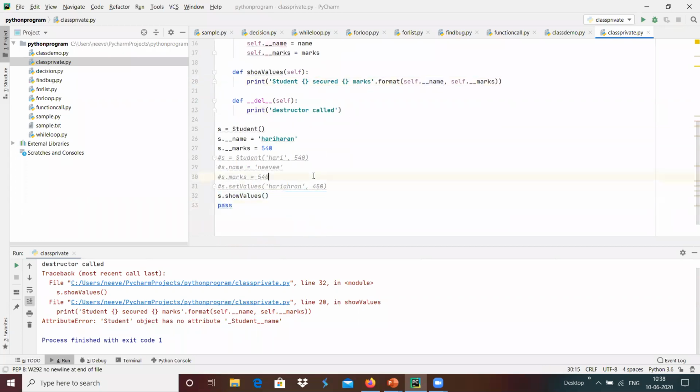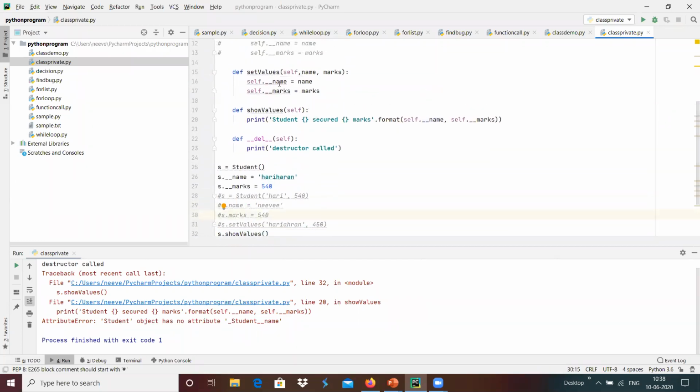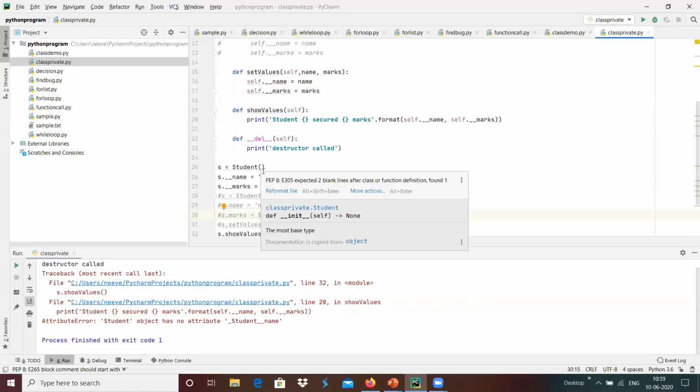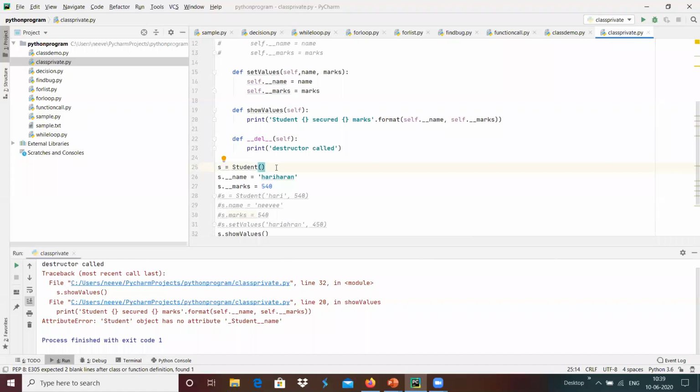Even though we have the attribute underscore underscore name, the student object does not have the variable present, because we can say that a private variable cannot be accessed outside of the class.